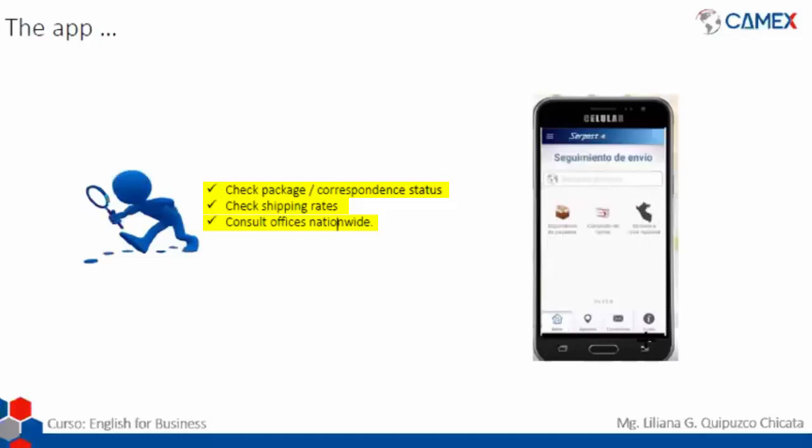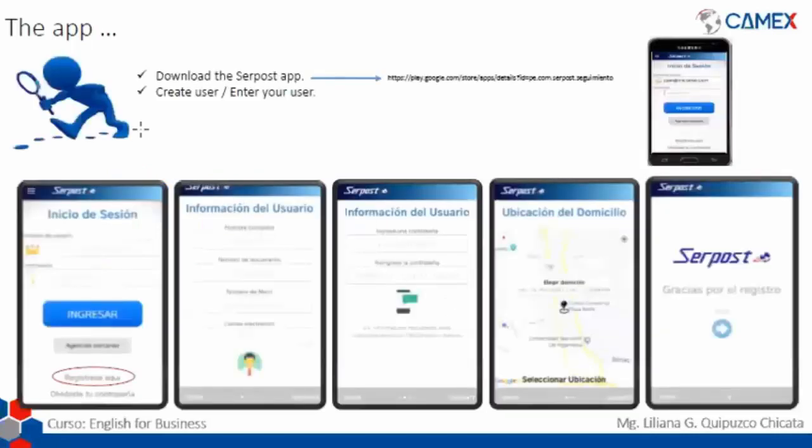Also at the bottom, we're going to see more information, like a little map to see where the offices are. We are able to have some information, and we are also going to be able to send some feedback if we have any kind of opinions about the app and the service. But the three most important options from the app are these three. Okay. Now, first, if we are going to download the app, the first thing we have to do is to create a user.